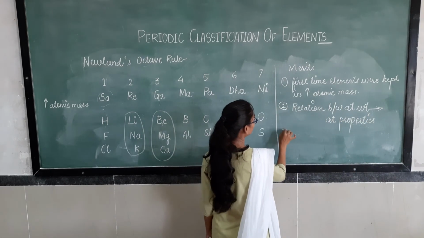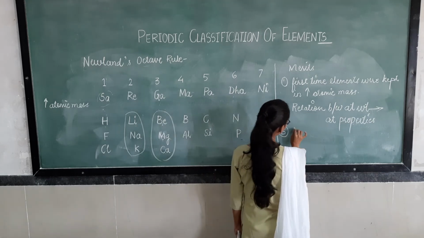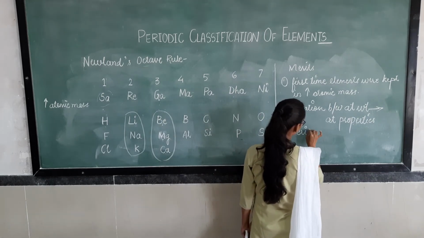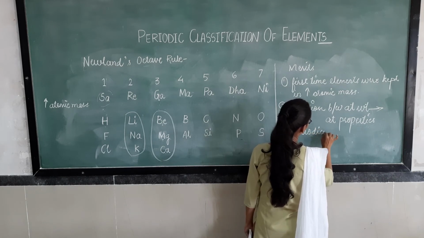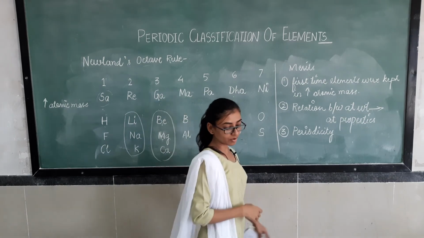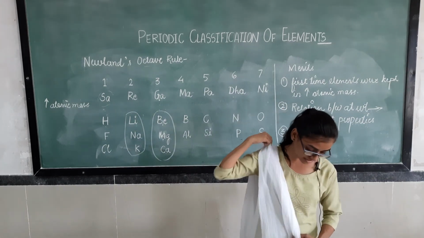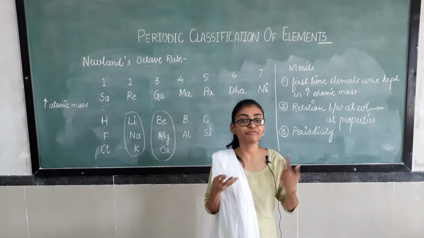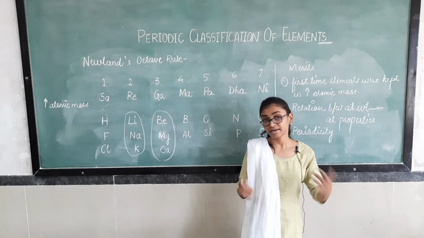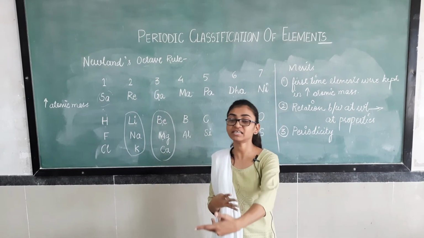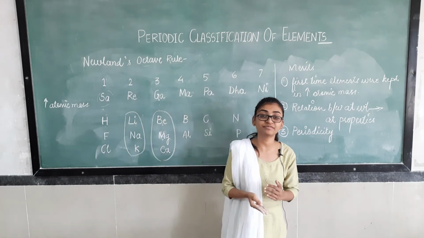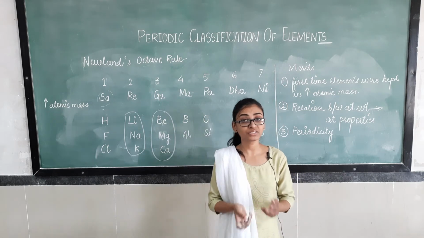Right, and the third major factor was periodicity. So what does the term periodicity mean? Periodicity means that after a fixed interval of time, something repeats again and again. Here, after every seventh element, the eighth element has a property similar to that of the first element. So what is this?